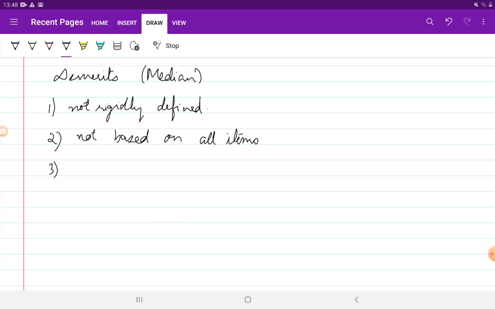It does not lend itself to algebraic manipulation. For instance, if I have the median of two different sets of observations regarding the same variable, I will not be able to tell you what would be the median of the combined group.